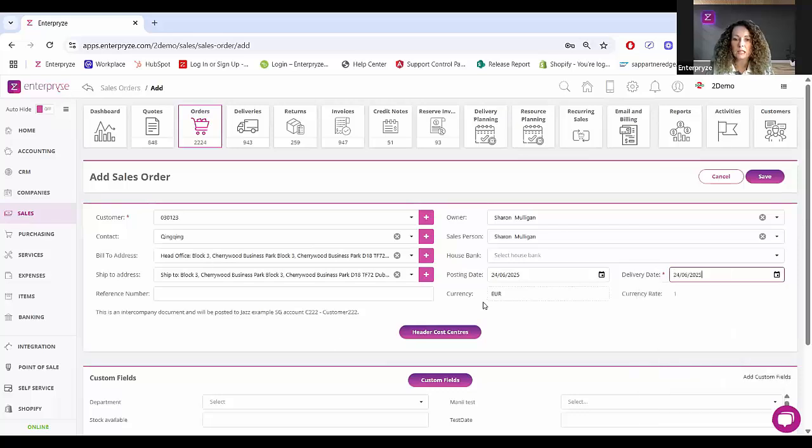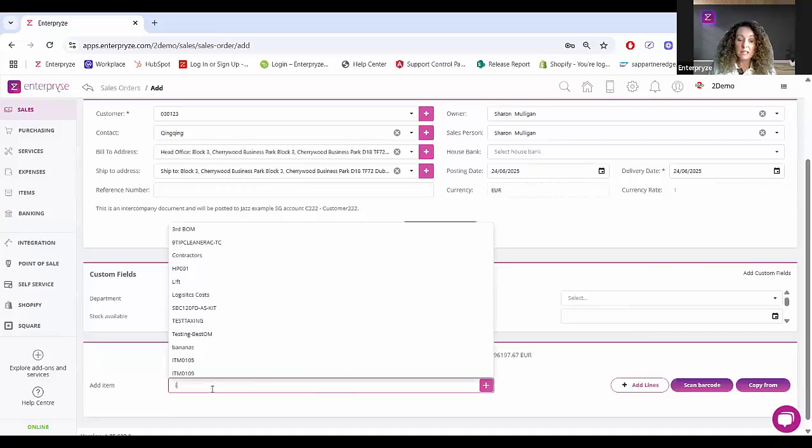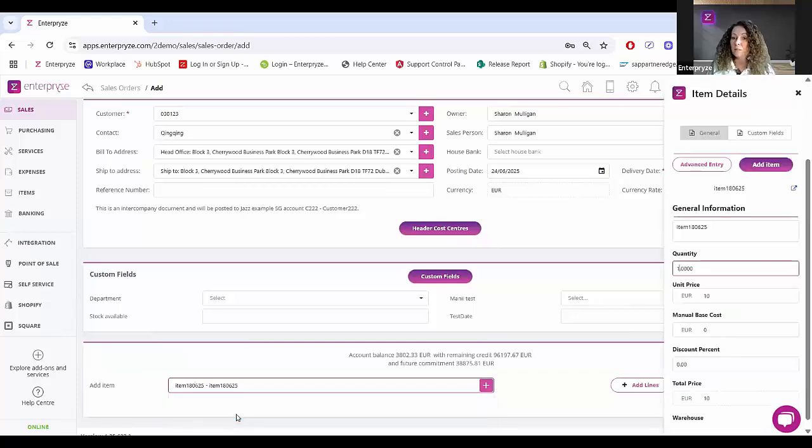I'll just put in today's date and that's fine. I am obviously going to be selecting a stock item and one that I know already exists within the target organization. So this is important as well. So as a user, I have to know that these items already exist within the target organization, because if I'm replicating a transaction, all of the information needs to exist on both sides.